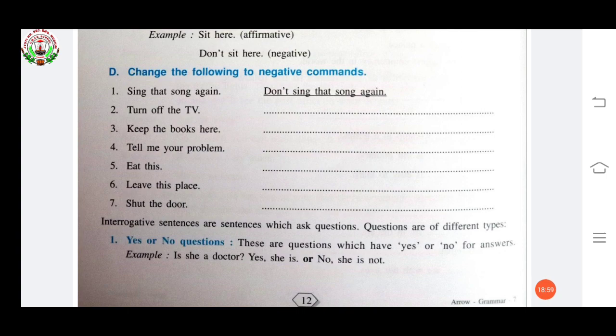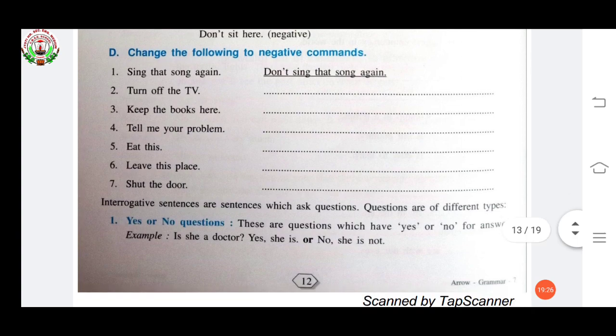Tell me your problem. Don't tell me your problem. Eat this. Don't eat this. Leave this place. Don't leave this place. Shut the door. Don't shut the door. You just have to add don't. In this exercise, you have to put only don't in front of all the sentences. Then it becomes a negative command.